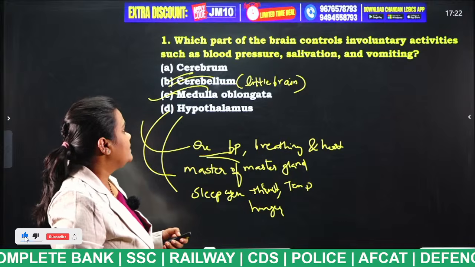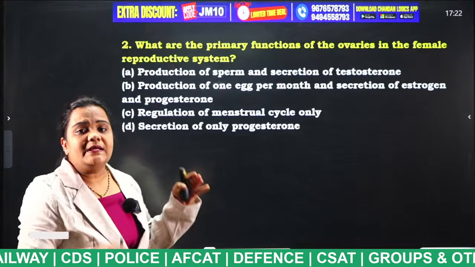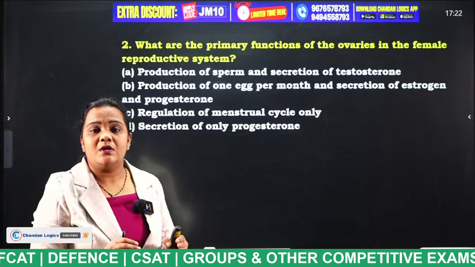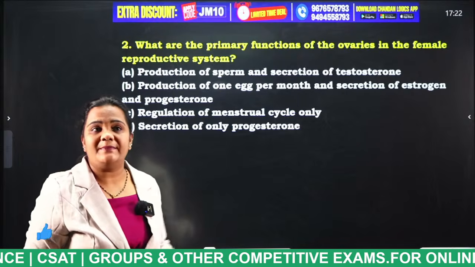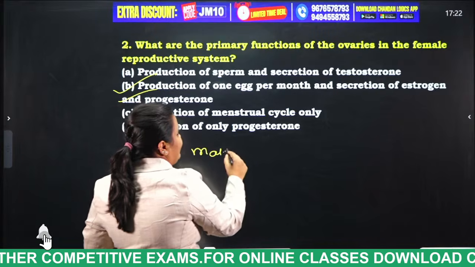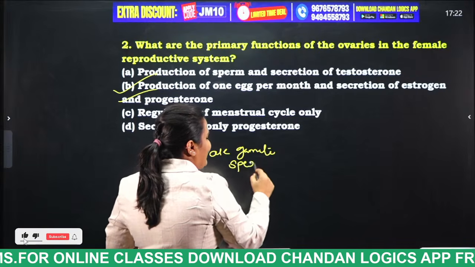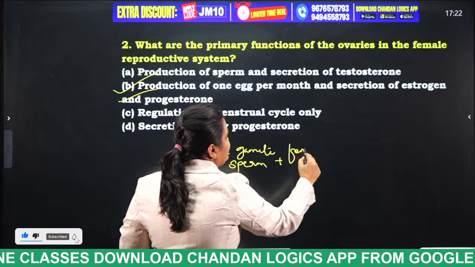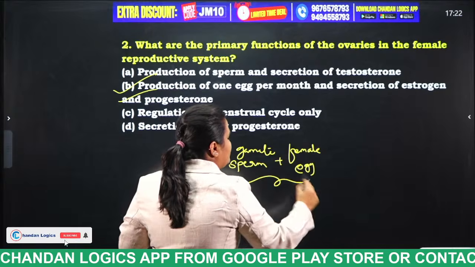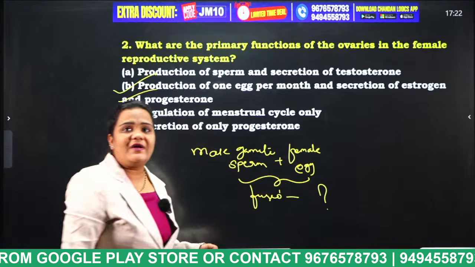Next question. What are the primary functions of the ovaries in the female? If the male gamete and the female gamete fuse, what is formed, students? Try to tell me the answer. Male gamete is sperm, plus the female gamete. What is this female gamete? Ovum or egg. So these two fused together to form what? Tell me.